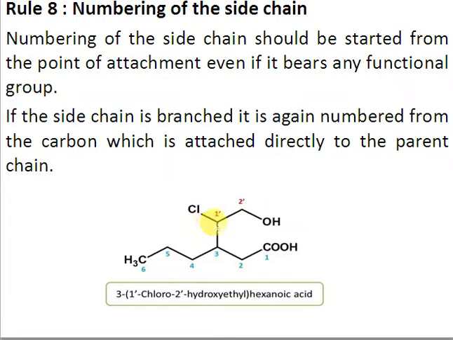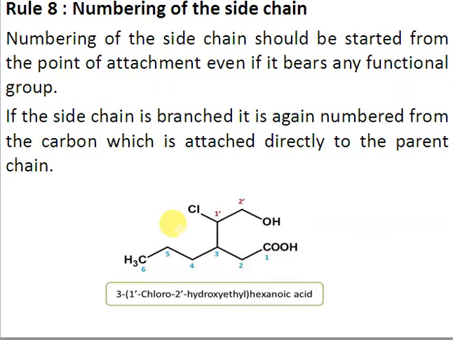Whenever a side chain is attached and that side chain has further substituents, the side chain is numbered with prime numbers. Always start the numbering at the point of attachment. We will not start numbering from the alcohol side, even though alcohol has preference, but from the direct point of attachment. So we'll start numbering from here, 1 prime, 2 prime. Whenever you see prime numbers, it means that is the numbering of the side chain.